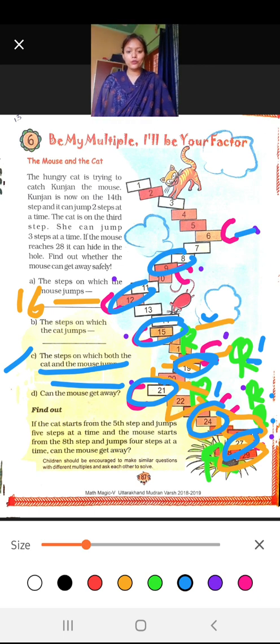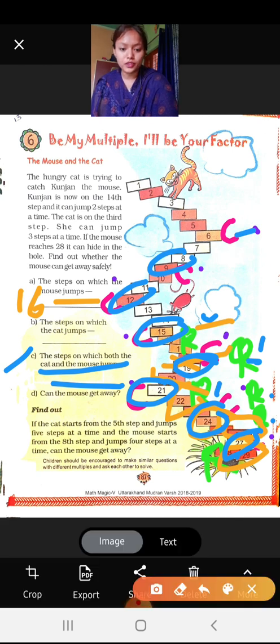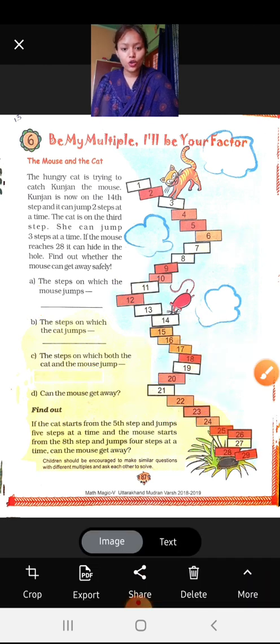Okay, now the D part is, can the mouse get away? Can the mouse get away or not? Yes, it can easily skip. As you can see, it has reached the 28th step, and it is written that if the mouse reaches the 28th step, it can easily hide in the hole. So it can easily hide in the hole.